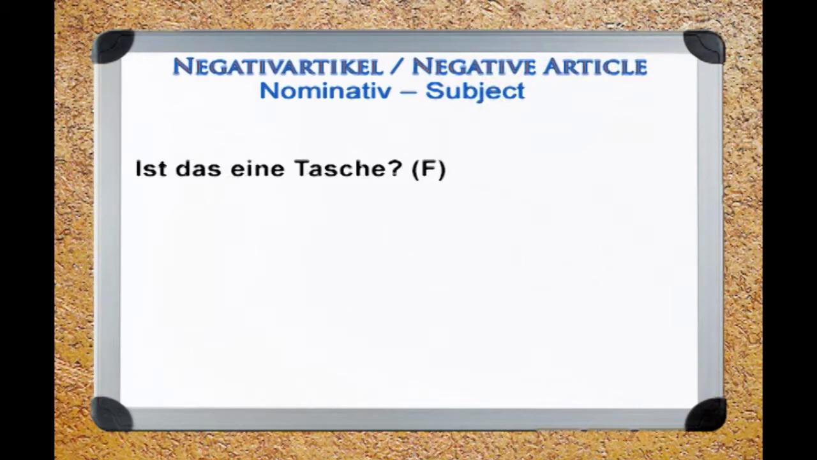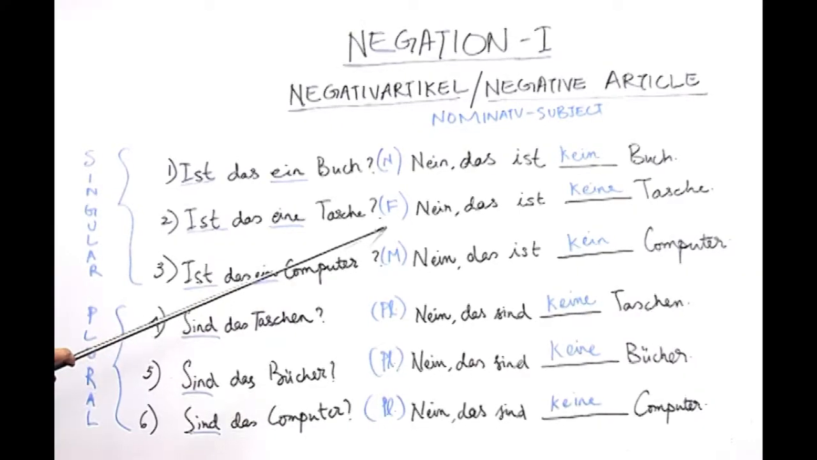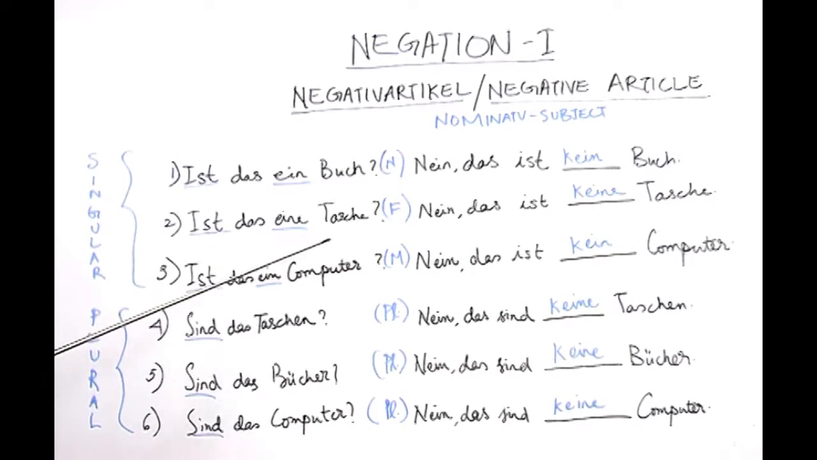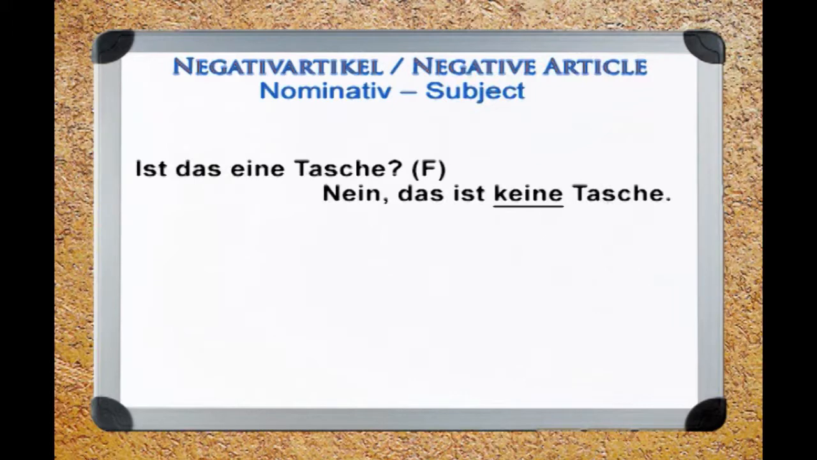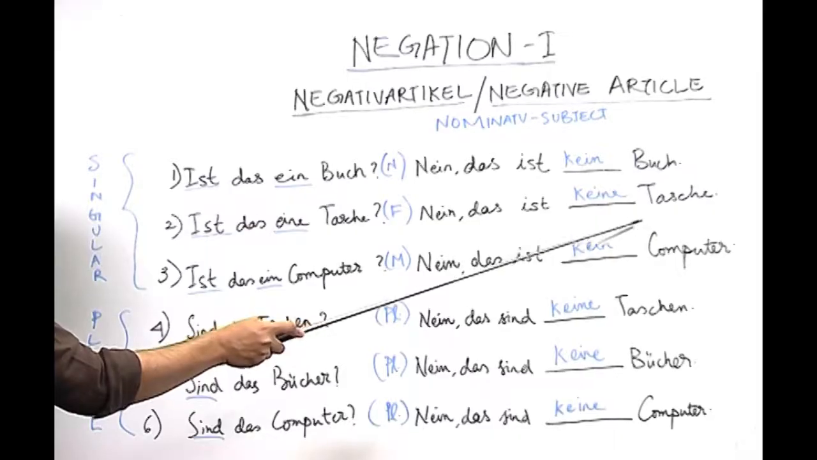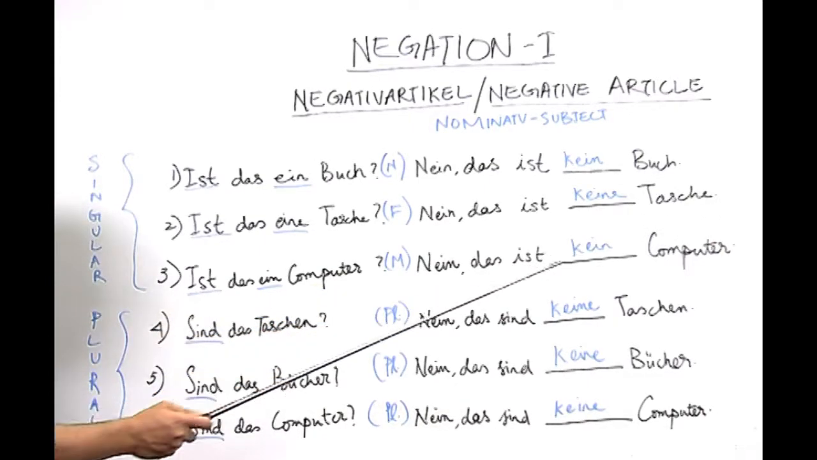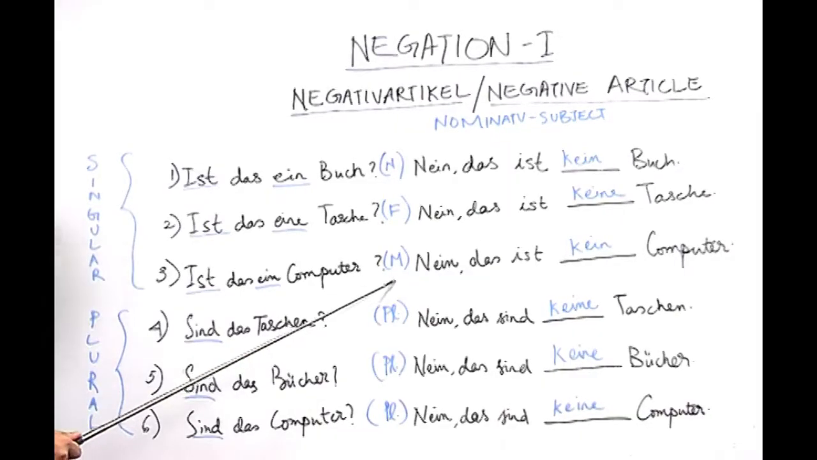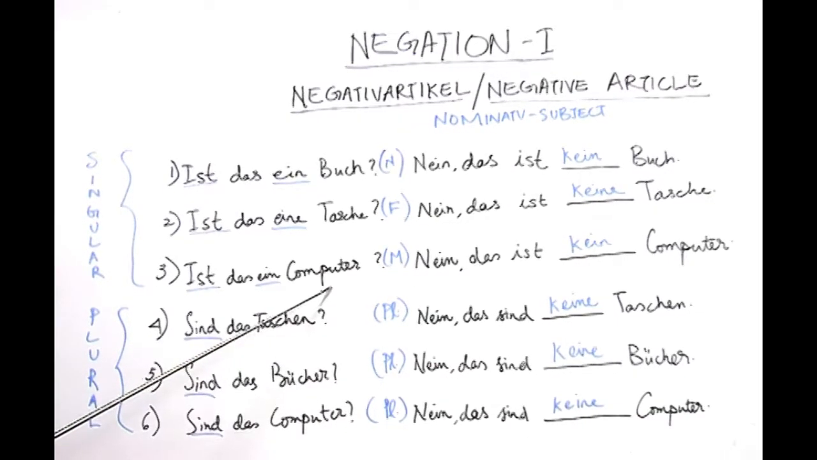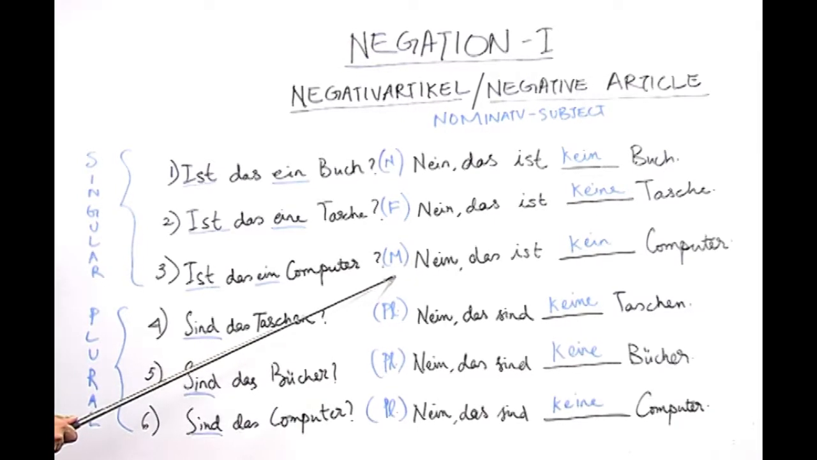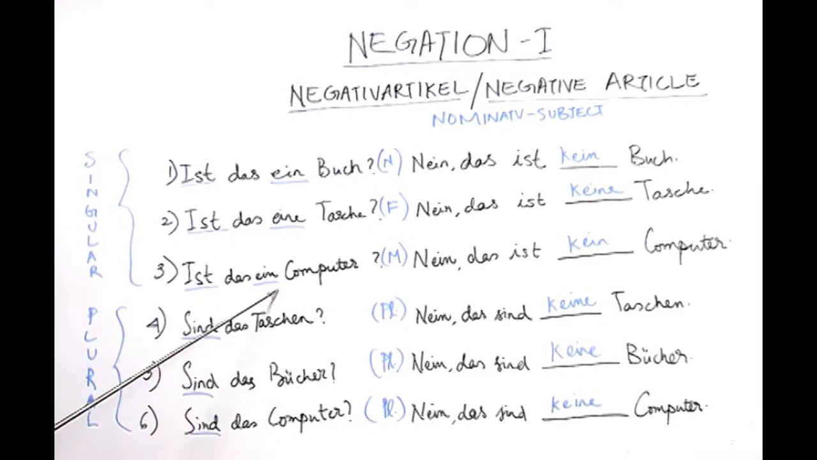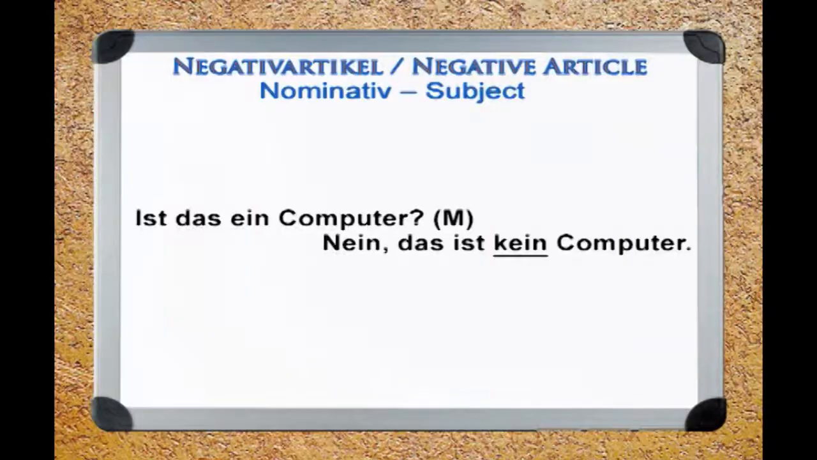In the same way, if you look at sentence number 2, ist das eine Tasche? Here, Tasche has the feminine article die and the indefinite article which corresponds to it is eine, and the negation answer is nein, das ist keine Tasche, where ka plus eine is the combination. Ist das ein Computer? Now, we know that Computer belongs to the masculine gender category, that is why we have an M here, and the article which goes with Computer is der and the indefinite article is ein. Here we have the answer nein, das ist kein Computer.